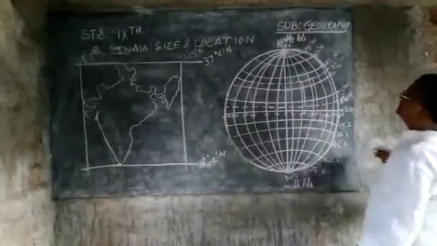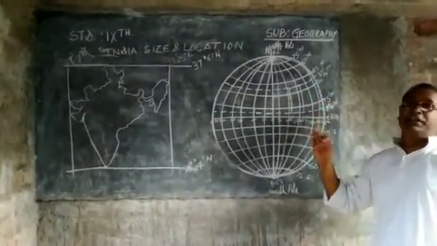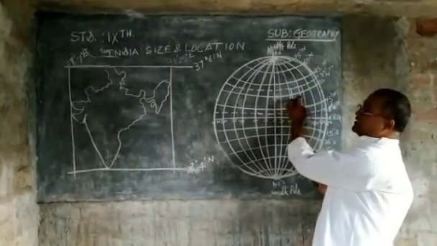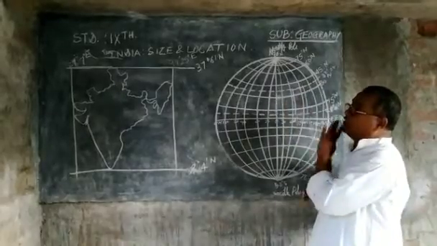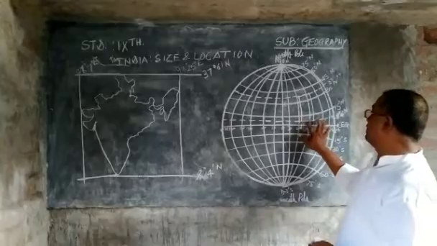Now, with this latitude and longitude, we can easily find out where the country India is situated. It is clear that our country India is situated between this region.